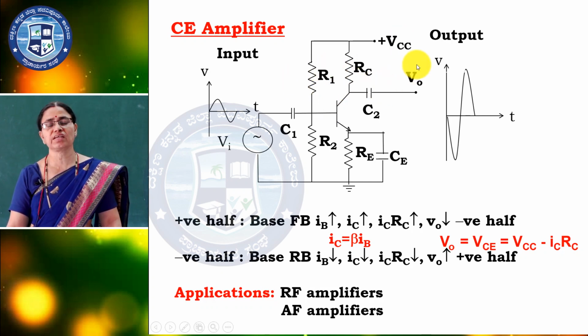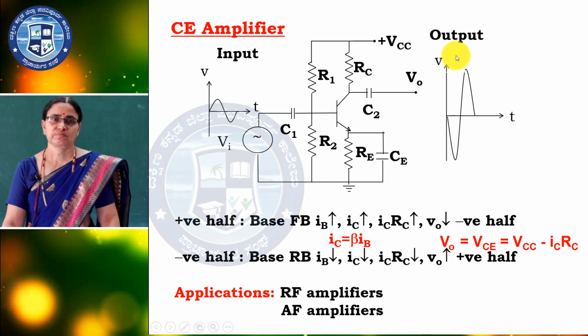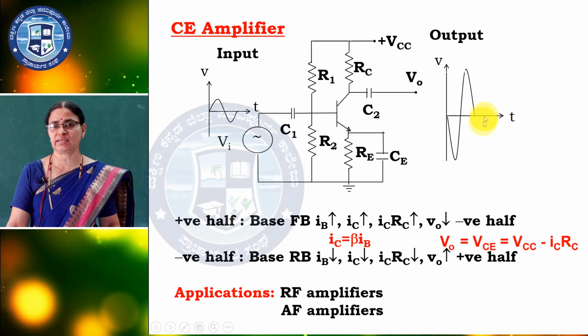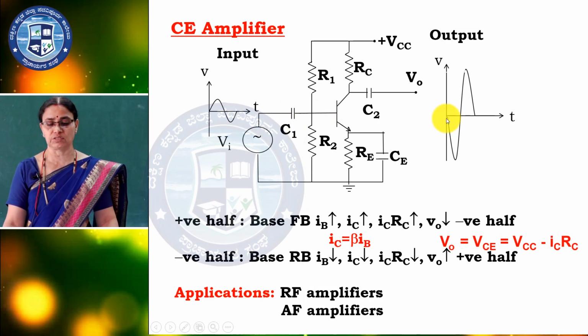The CE amplifier contains very high gain. From the diagram you can understand, here it is a very small signal in the range of millivolts, and we are getting output in the range of volts.